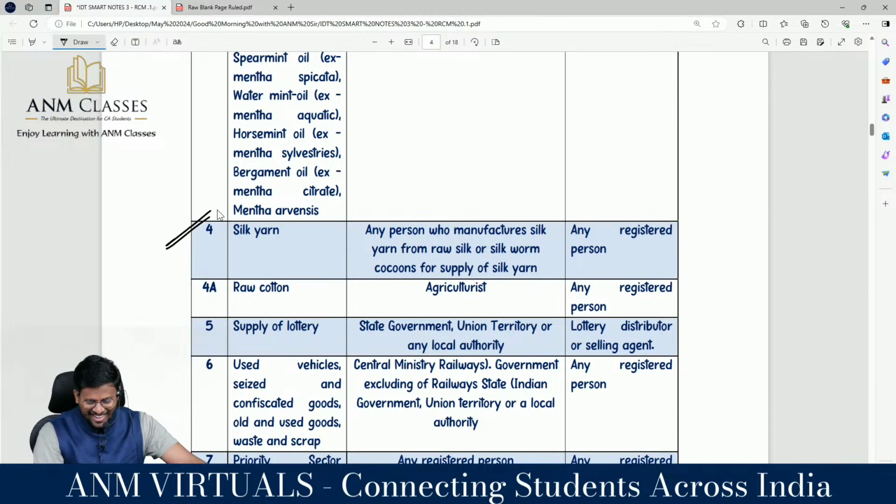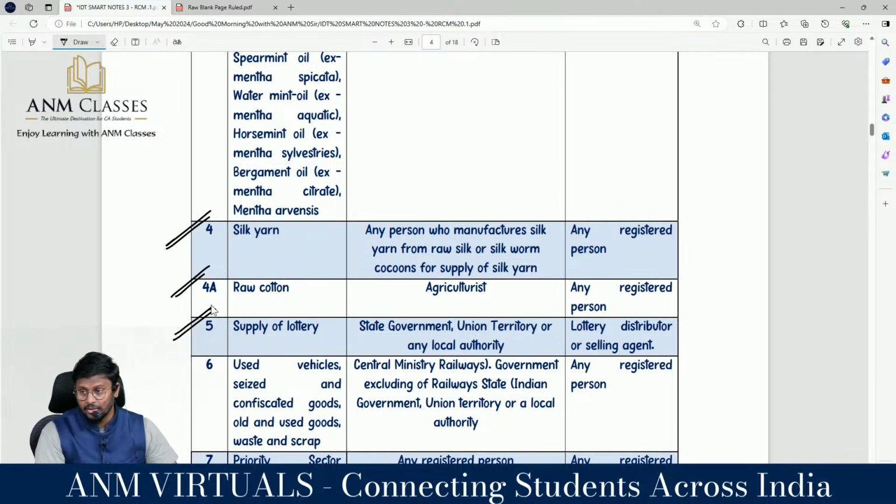Then silk yarn. Any person who manufactures silk yarn from raw silk or silkworm cocoons, for supply of silk yarn. Any registered person located in the taxable territory is the person liable to pay. Then raw cotton, not cotton but raw cotton. The supplier is an agriculturist and the recipient is any registered person located in the taxable territory.